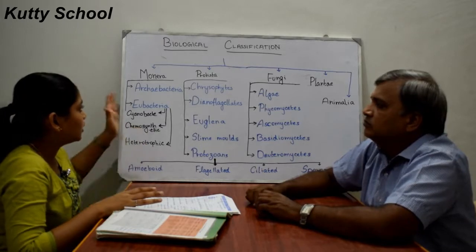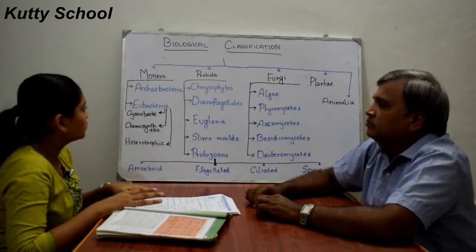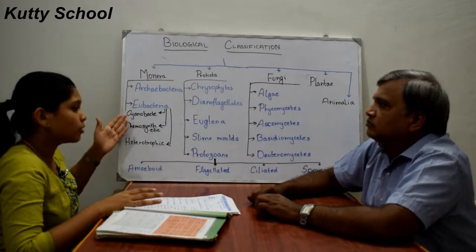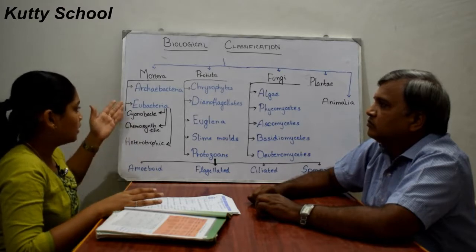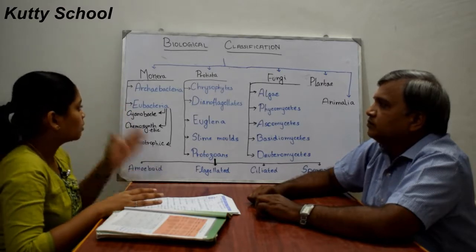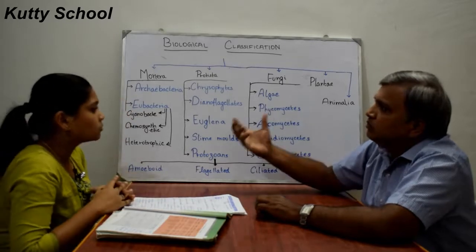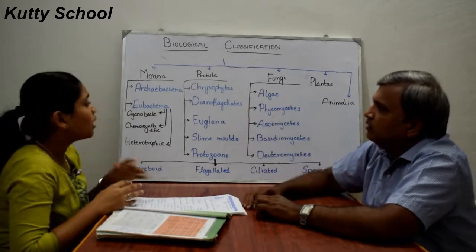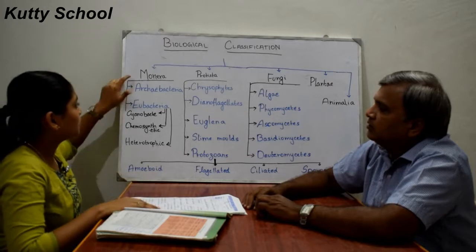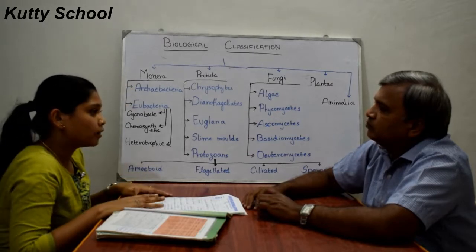Now we will go into detail about Monera. Monera is divided into 2 subtopics: Archaebacteria and Eubacteria. What exactly is Monera? Monera is all prokaryotic organisms.